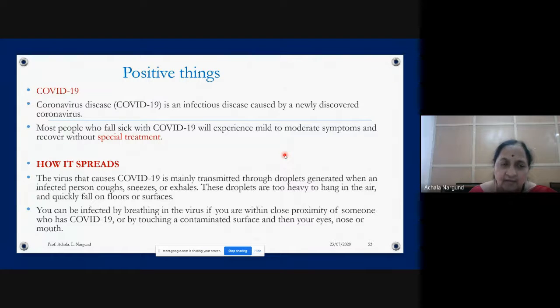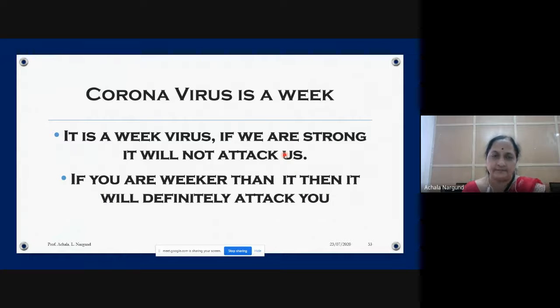That is the reason they are asking us to wear a mask, so that we can avoid touching our nose and mouth, because they cannot ask us to wear a mask on the eyes. Usually we touch the nose and mouth frequently rather than the eyes. So they are asking us to cover the nose and mouth so that if we come in contact also, we may not touch our eyes and nose. So that is the reason.